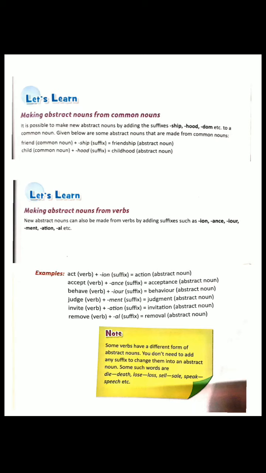Now acceptance is also an abstract noun. Behave is a verb, and when we add ior as a suffix to behave, it will become behavior. Now behavior is also an abstract noun. Now some more examples are given here: judgment, invitation and removal.